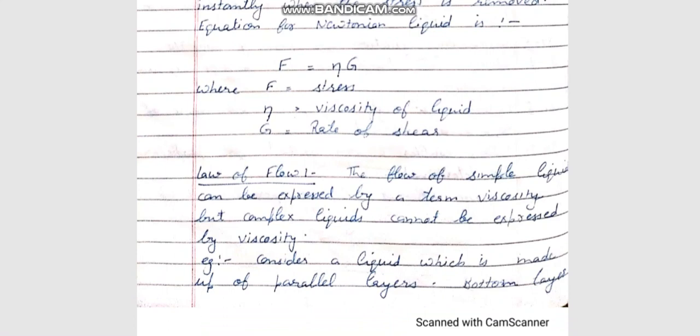Law of flow means when we consider a part of a liquid, it does not mean it is a single layer of that fluid. It means it is made up of multiple parallel layers which are stacked on each other.